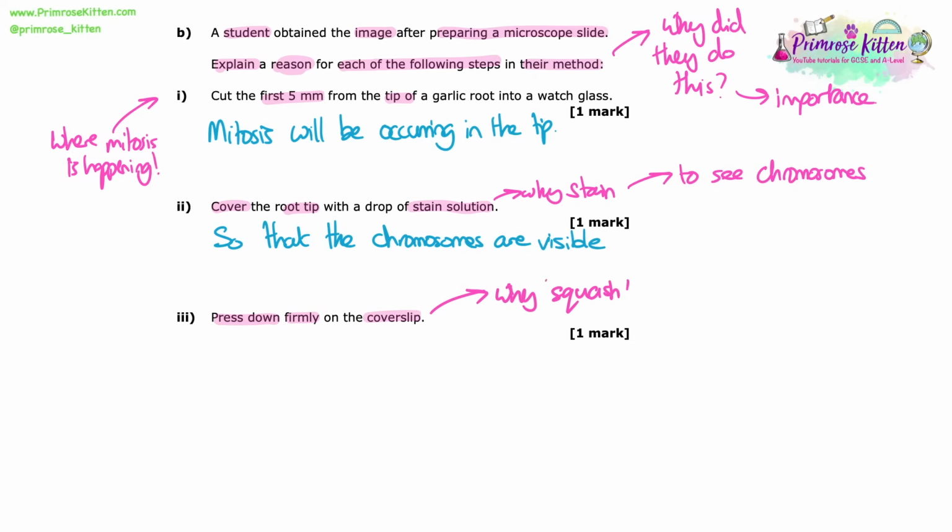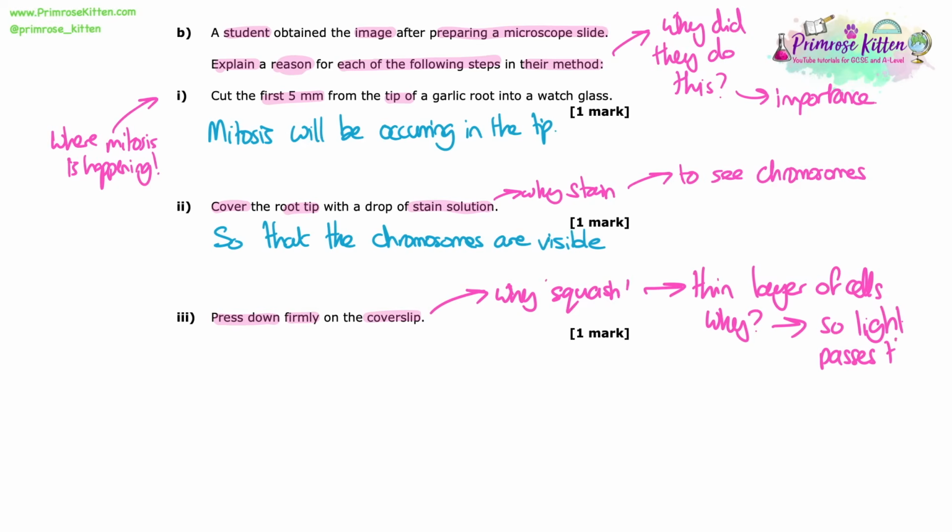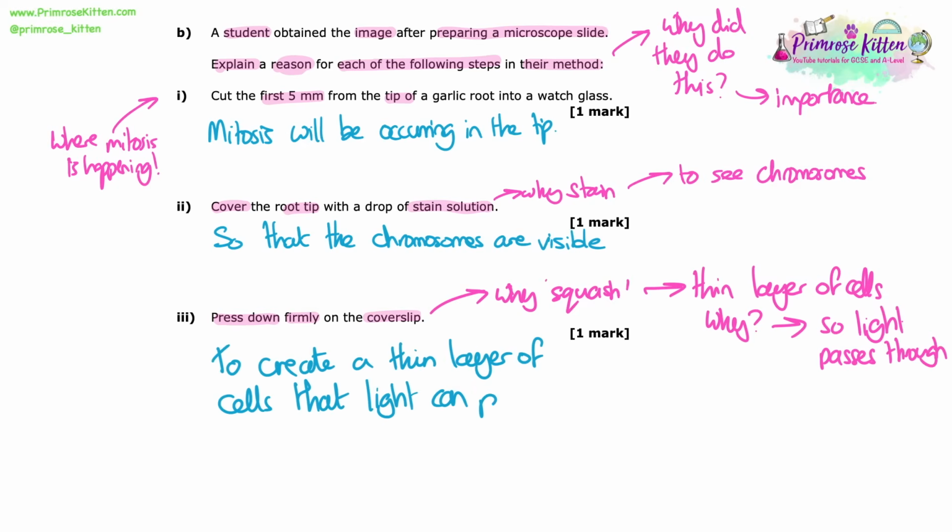Why are they pressing down on it? Why are they squashing it? This practical, hopefully we recognise it as known as the root tip squash, and you have to squash them to produce a thin layer of cells, but that's not enough for the mark because that's not the why. You're squashing it to produce a thin layer of cells because that means that light can pass through it, which you need to happen obviously in the light microscope. So to create a thin layer of cells so that light can pass through.